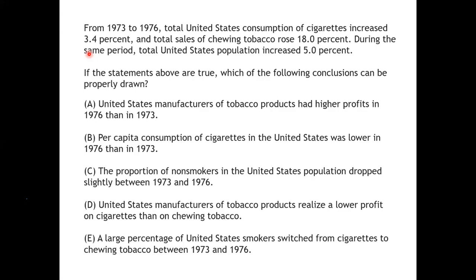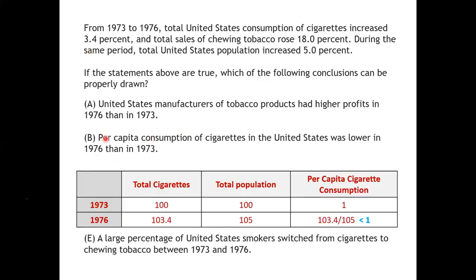Okay, all right. Now I've just drawn a table, 1973 and 1976. Let's say total cigarette consumption in 1973 was 100 cigarettes, and let's say total population of the US was 100. Now in 1976, what is given? Consumption of cigarettes increased 3.4%, which means 100 became 103.4. Total US population increased 5%, which means 100 became 105.